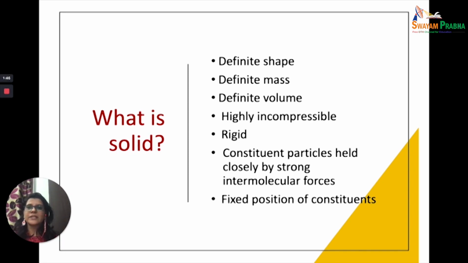So, whereas gases were highly compressible, solids are highly incompressible. And that is because the intermolecular forces are increasing as we move from gases to liquids to solids, and the randomness decreases. So in the case of gases, the randomness was very, very high. In liquids, there is some randomness, but there is a flow which has come, so some sort of ordering has taken place. And in the case of solids, there is no flow. There is a rigid structure, rigid shape, and all because the intermolecular forces are very strong, which results in molecules being fixed to their positions. The intermolecular distance has decreased, and therefore they have also become highly incompressible in nature.